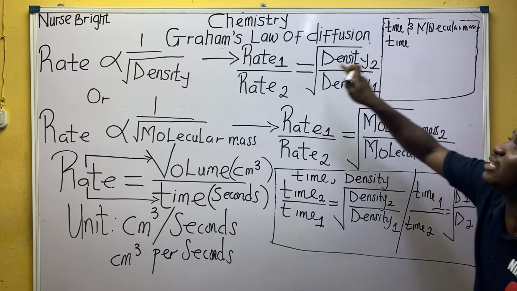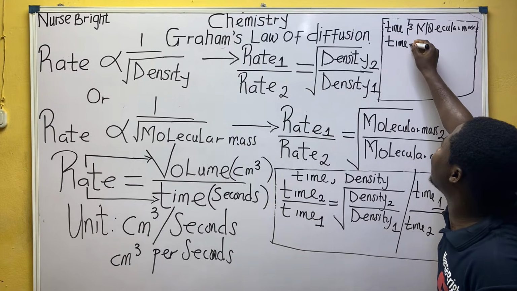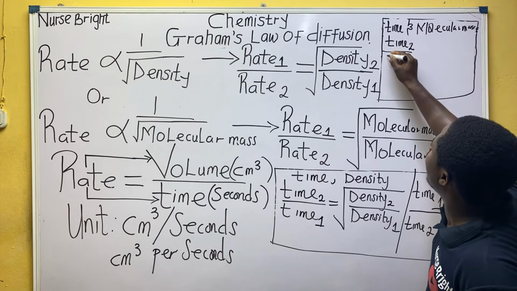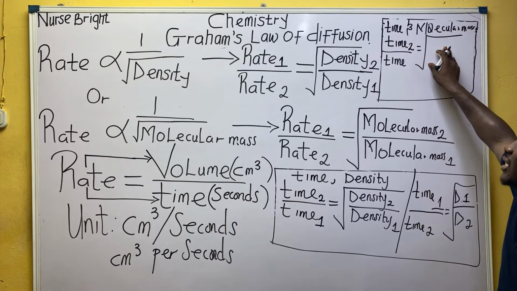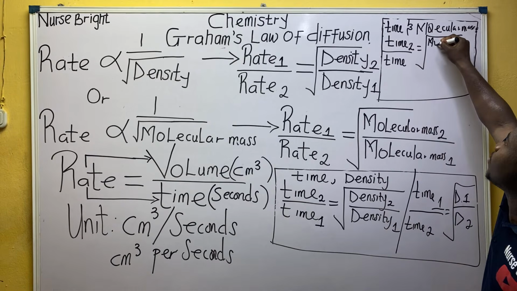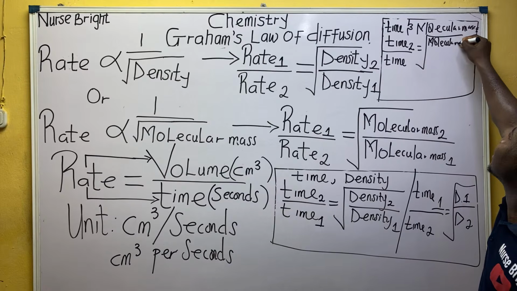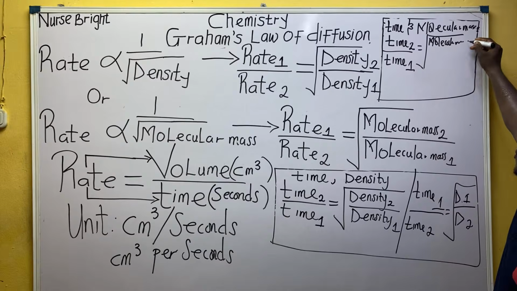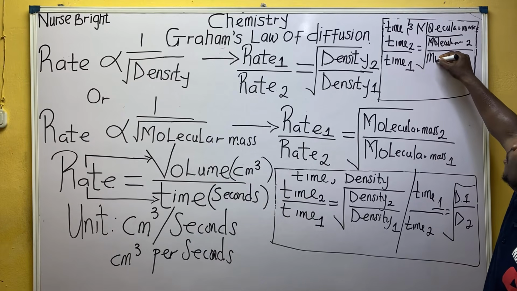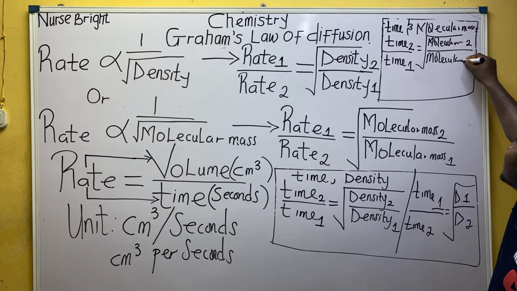Everybody, how does time relate to rate? Now it's not inverse, so automatically it will not be in that direction. Time 2 over time 1 is equal to the root of molecular mass 2 over molecular mass 1. Molecular mass will never change; always write it with molecular mass.